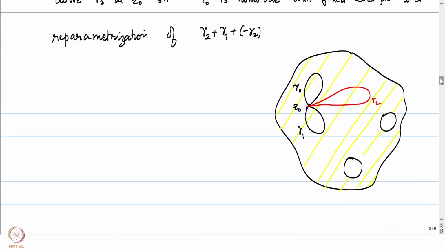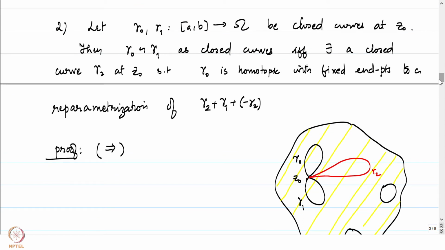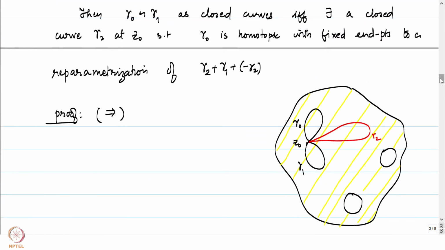Let's give a proof of this. The forward direction is possibly simpler, or maybe both are simple. Let's first prove the forward direction. What does the forward direction say? It says that if there exists a homotopy of closed curves from gamma 0 to gamma 1, then we will be able to get hold of one such gamma 2.